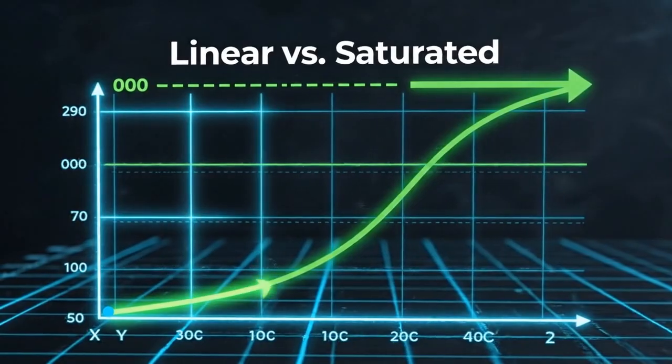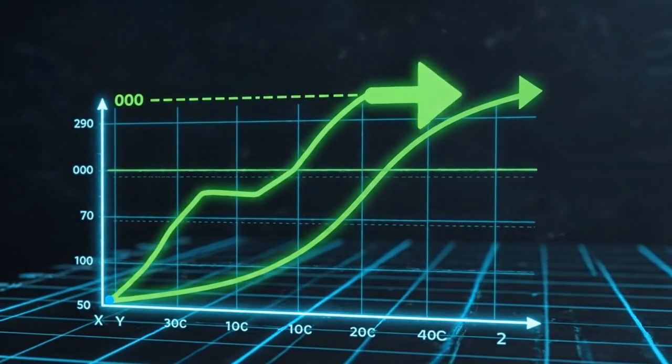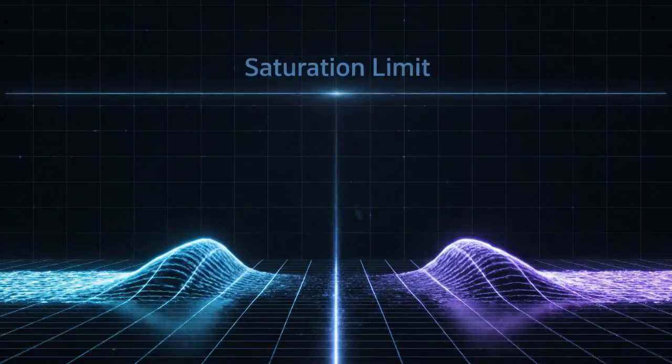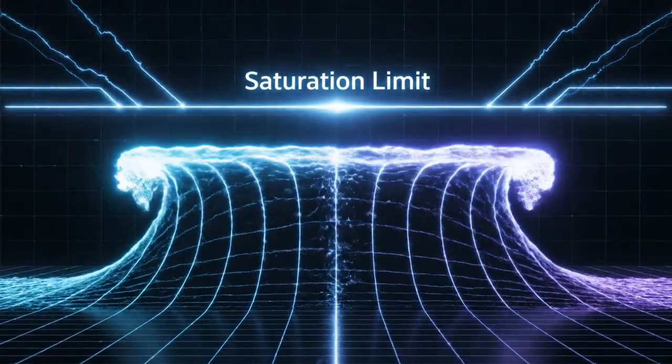Instead of y equals x, which goes to infinity, CARDA uses a saturation curve. Y equals 1 minus e to the power negative x. As energy increases, the output hits a hard ceiling. In CARDA, the vacuum has a capacity limit. We call this the saturation limit.